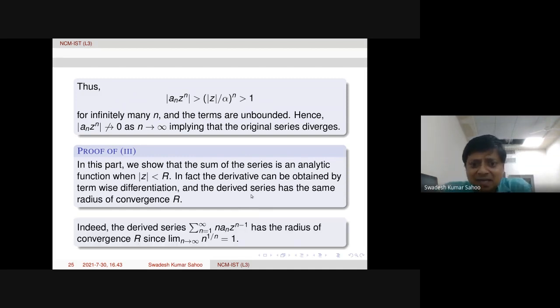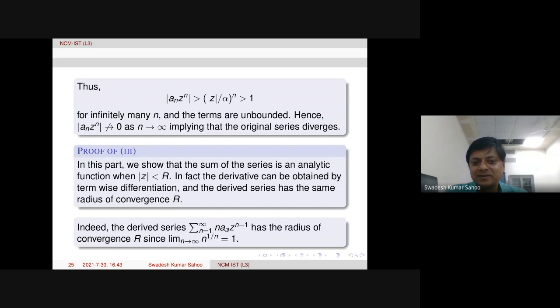Indeed, the fact that this derived series has the same radius of convergence follows from a single sentence. The derived series means the term by term derivative. The third part is that the derived series has the same radius of convergence. That we can prove by assuming the first two; let us suppose we have proved them. Of course, we are going to prove them.